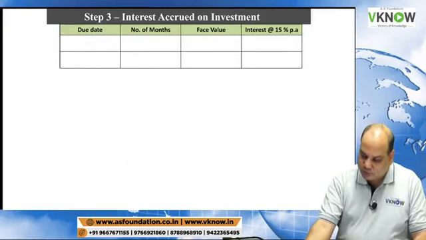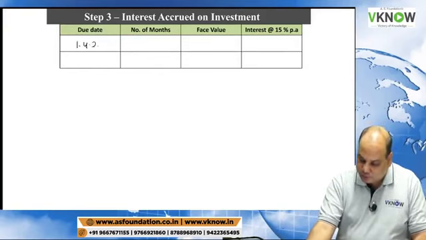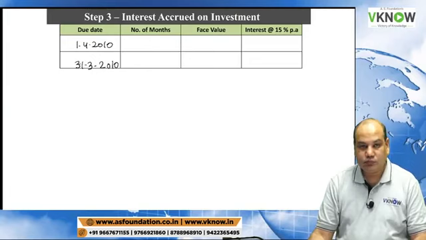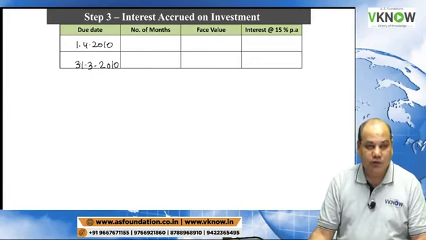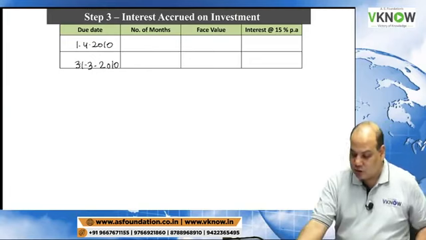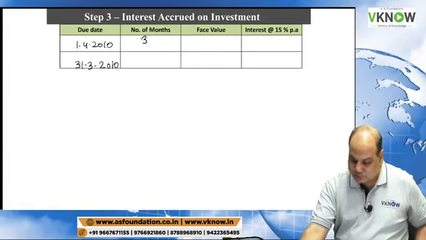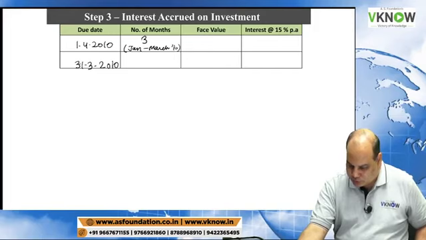Working note 3, write down interest accrued on investment. Due dates will be 1/4/2010 and 31st March 10. Number of months will be 3, January to March 2010.